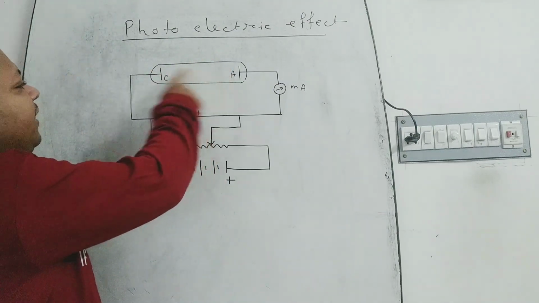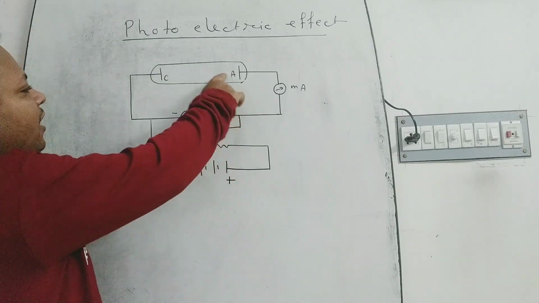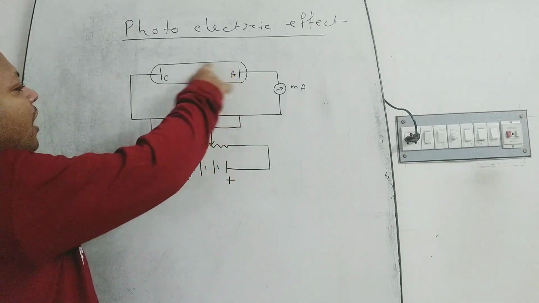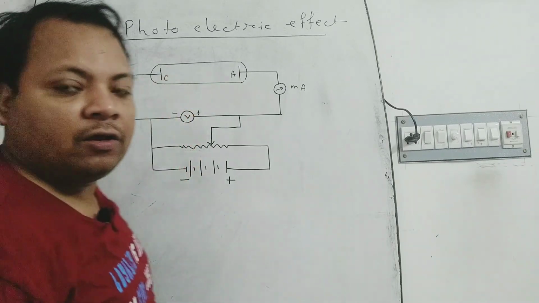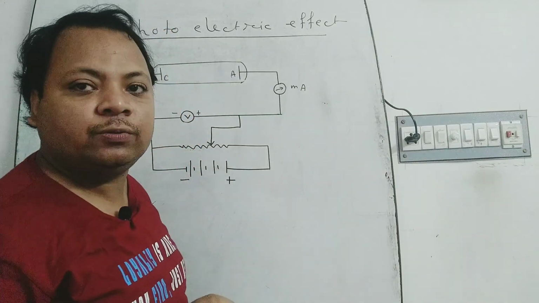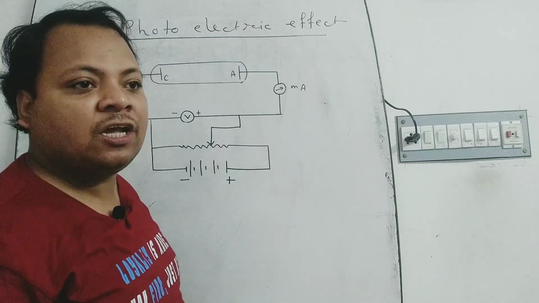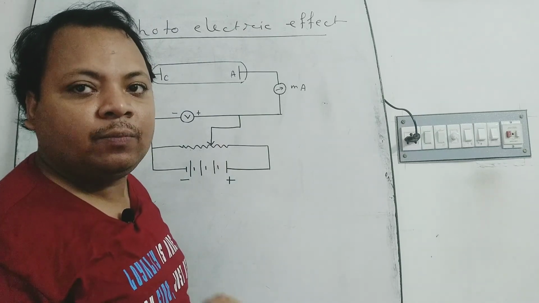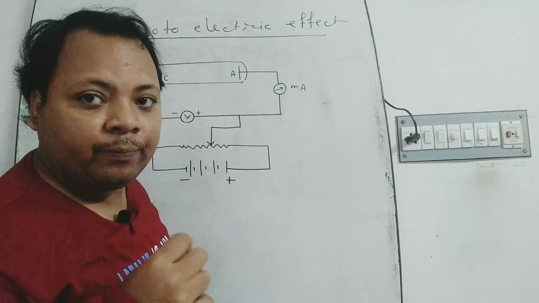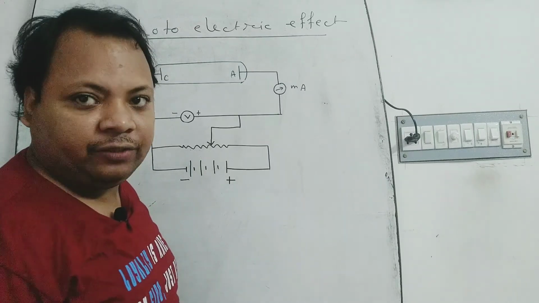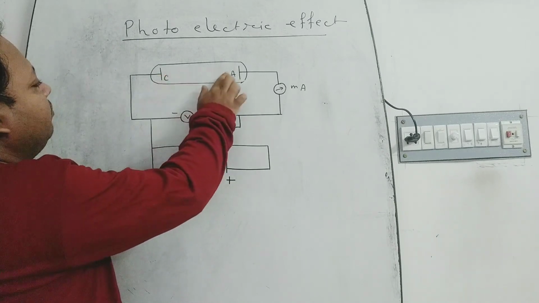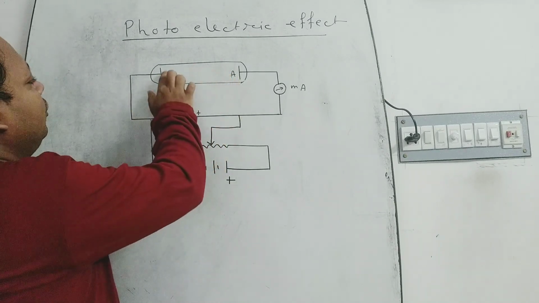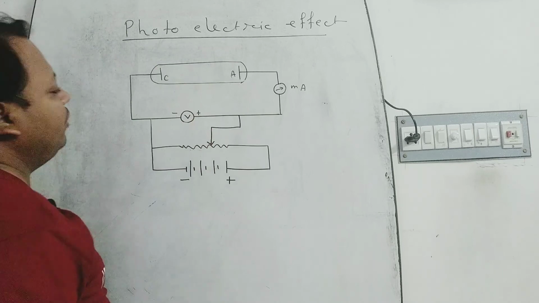These are two metal plates, A and C. A is the anode and C is the cathode. The cathode is a very photosensitive metal, made of sodium, cesium or potassium, etc. And there is no connection between anode and cathode since this is a vacuum tube.